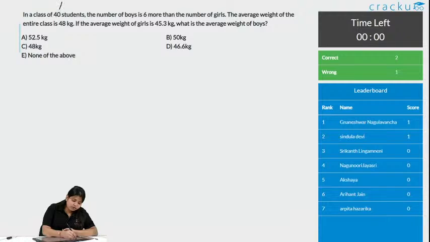Chalo, let's see what is the solution for this question. There is a class of 40 students. So in one class there are 40 students. That is given as direct data. The number of boys is 6 more than the number of girls. Okay, the average weight of the entire class.